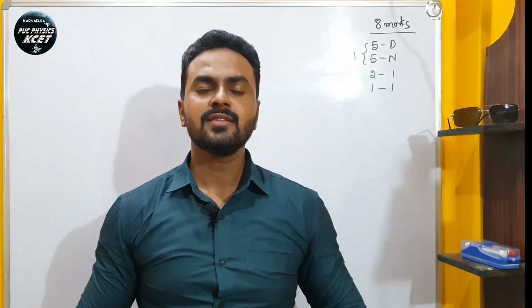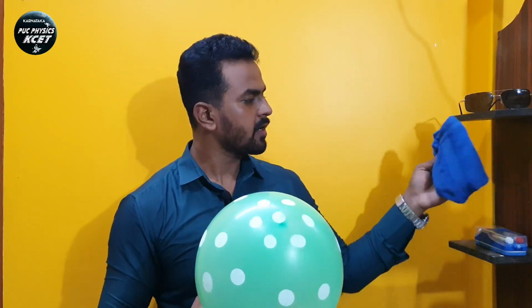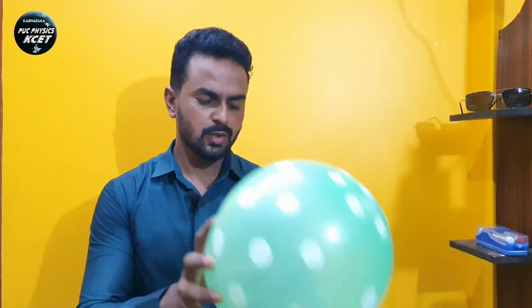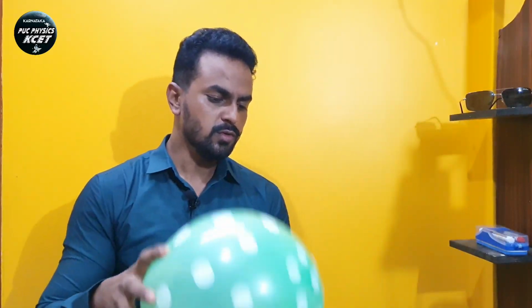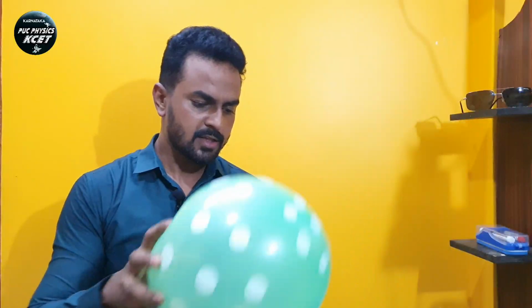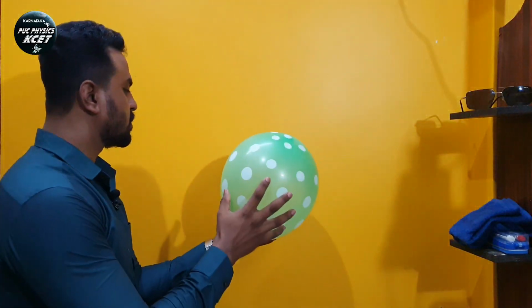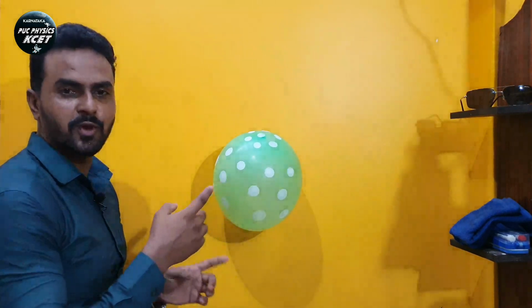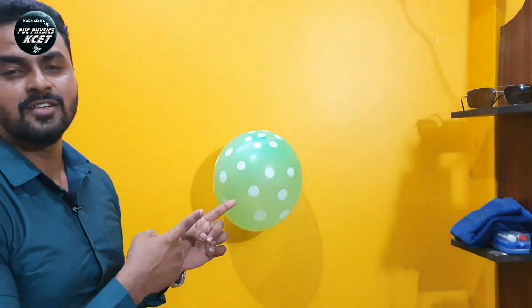I will show you another example. In this experiment, I will take a balloon and again a cotton cloth. I will rub it with the cloth. Let's see what happens. You have to rub it very fast and thoroughly. After rubbing it many times, you have to take this balloon nearer to the wall. Let us see what happens. Yes, it is working. The balloon is sticking to the wall. So it means it is acquiring some property. Why is it happening?